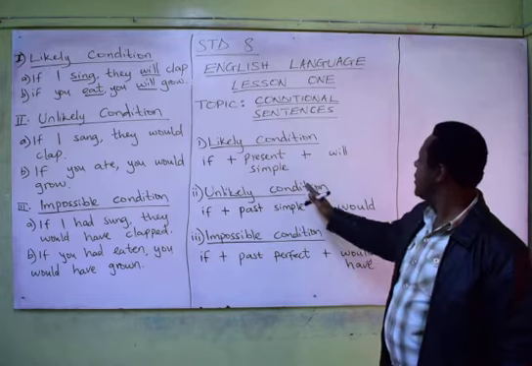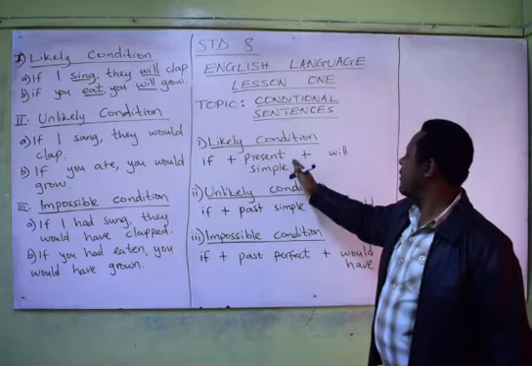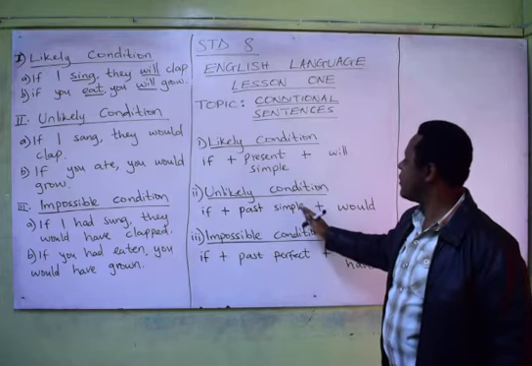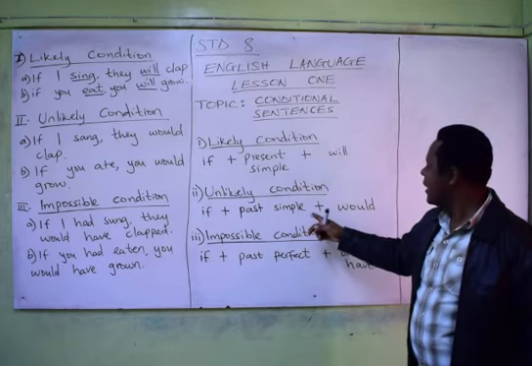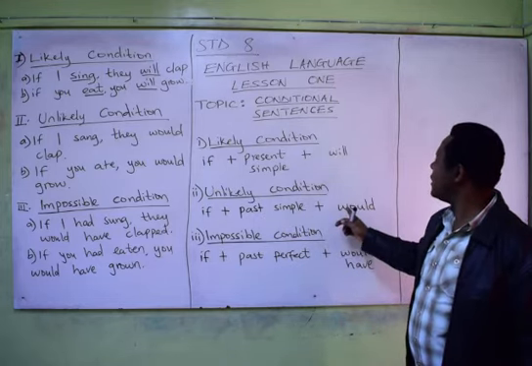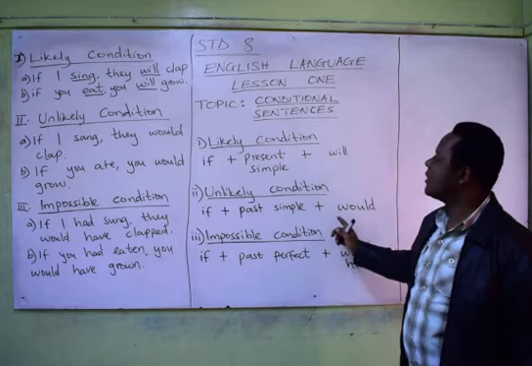You can see there is a change between the formation of the unlikely condition and the formation of the likely condition. For the likely condition, we had present tense, but now for the unlikely condition, we have the past simple. And for the helping verb, it graduates from will to would.